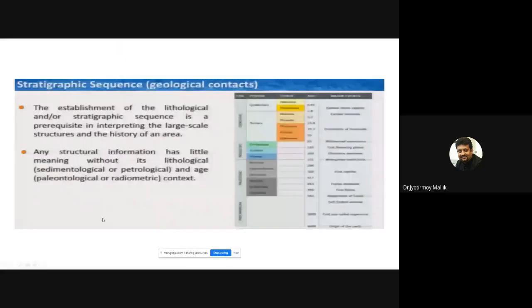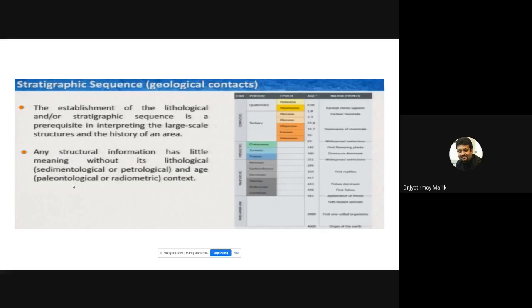So stratigraphic sequence or geological contacts. The establishment of lithological and stratigraphic sequence is a prerequisite for interpreting the large-scale structures or the tectonic history of the area. Any structural information has little meaning without its lithological, sedimentological, or petrological and age context.